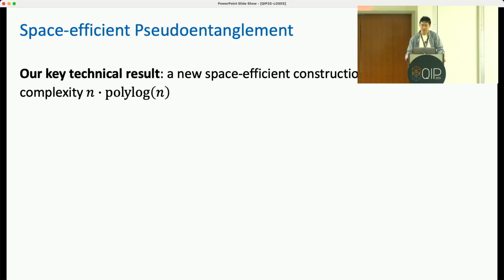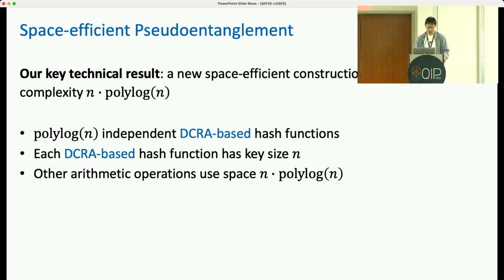To address this issue, our key technical contribution is a new space-efficient construction of pseudo-entanglement with space complexity n times some polylog factor. Our new construction contains polylog n number of independent DCRA-based hash functions, where each of these DCRA-based hash functions has key size n.